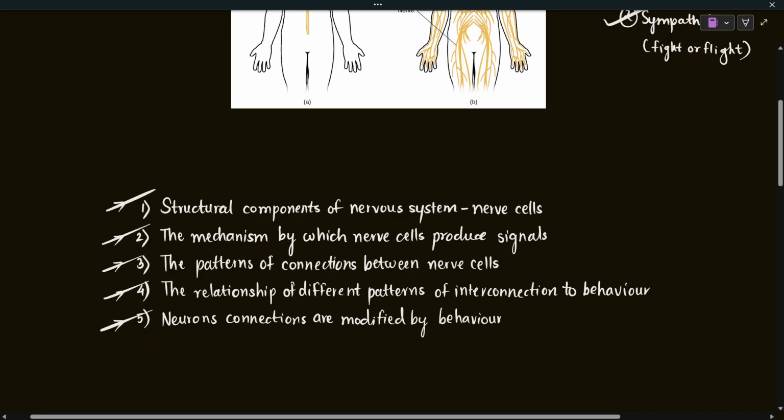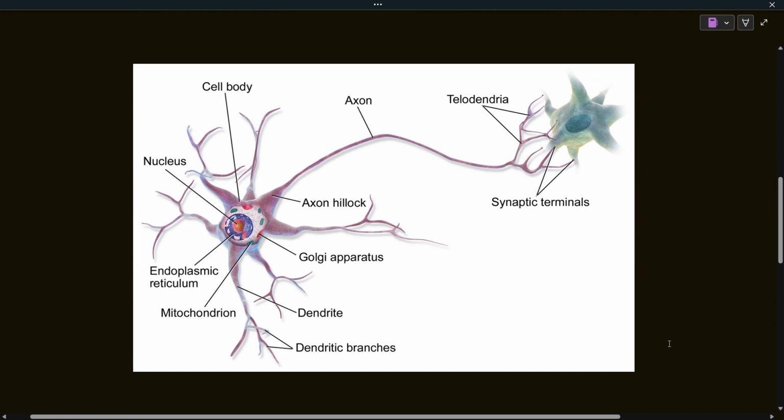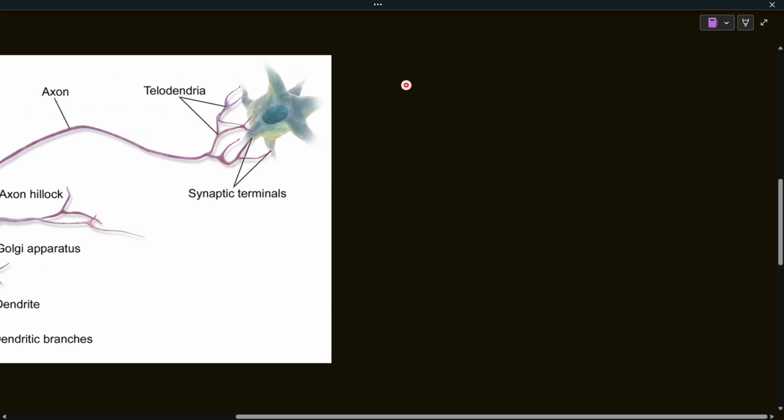Let's learn about neurons. This is a picture that I've taken from Wikipedia, so it will be easily available to you all. Here you can see a neuron, a nerve cell. Let's first discuss cells. Whenever you say cell, what comes into your mind?